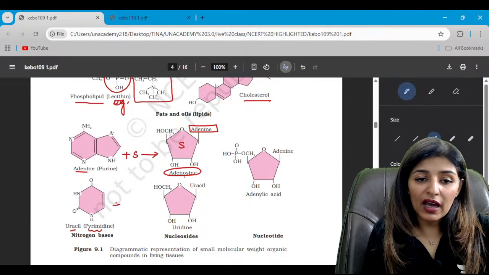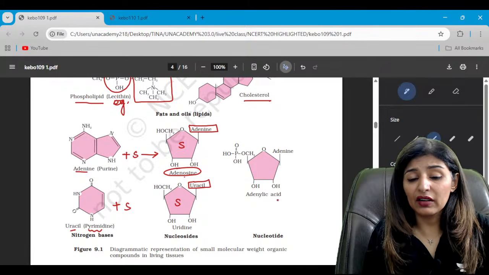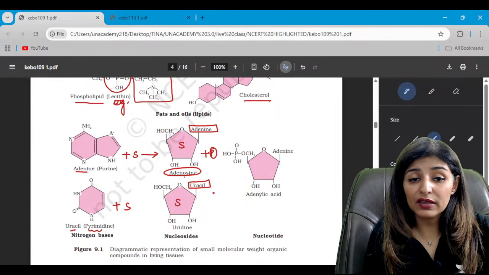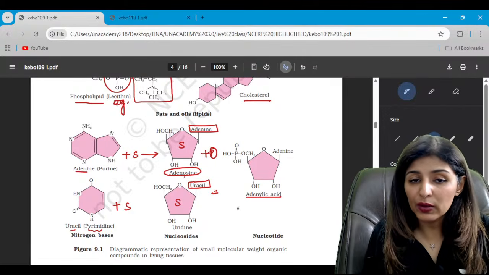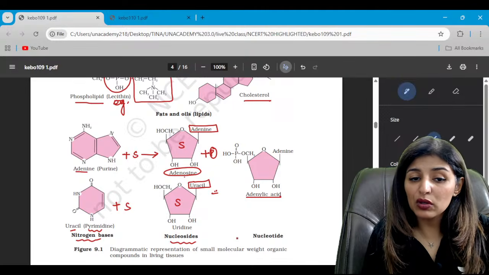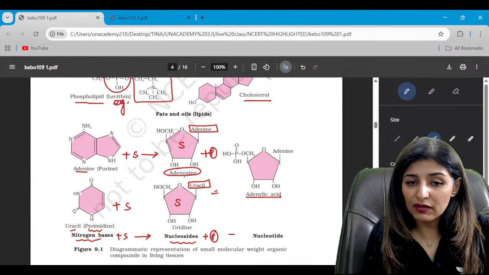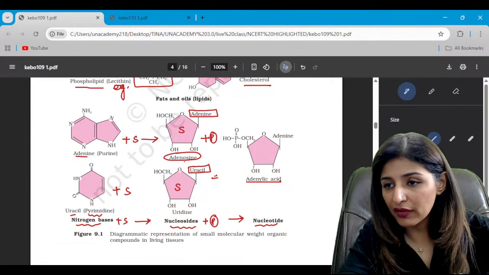Similarly, when we add sugar here, it will become uridine. When we add phosphoric acid to it, it will become adenylic acid, and similarly uridylic acid. So nitrogenous base with sugar becomes a nucleoside, and with phosphate or phosphoric acid, it becomes a nucleotide, and nucleotide is the monomeric unit of any nucleic acid.